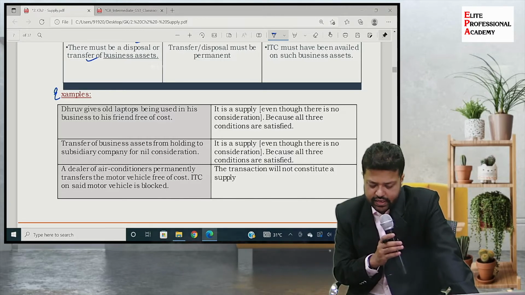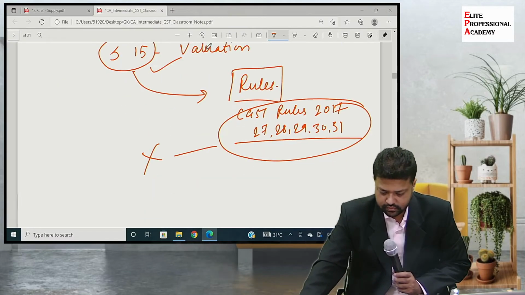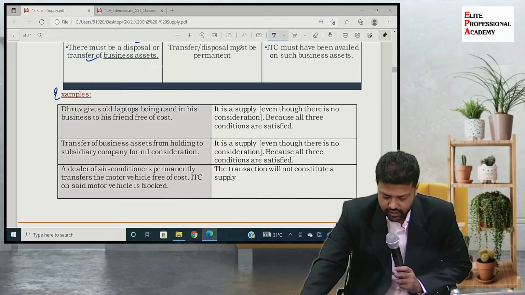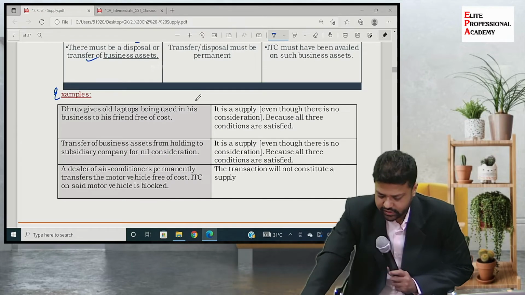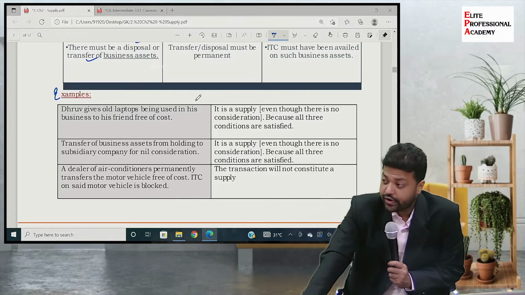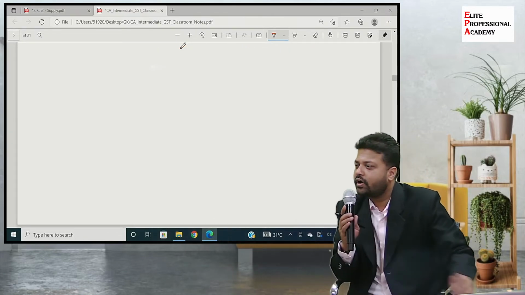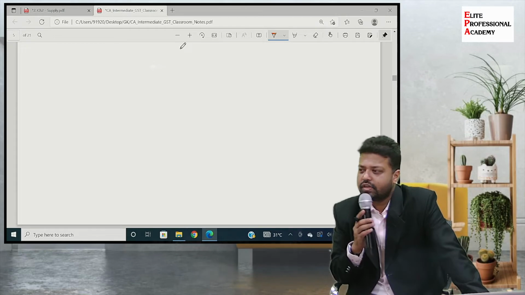A dealer of air conditioners permanently transfers motor vehicle free of cost. ITC on the same motor vehicle is blocked. Should I read it again? A dealer of air conditioners permanently transfers the motor vehicle free of cost. ITC on the said motor vehicle is blocked. Now what is this blocked credit?